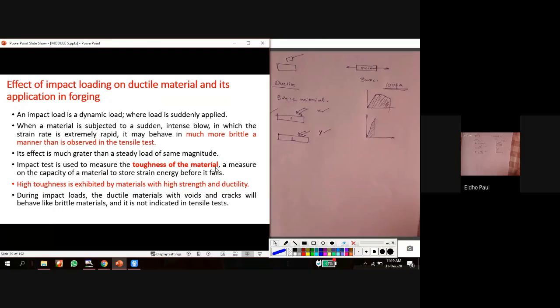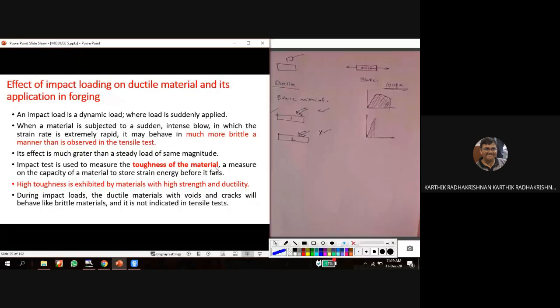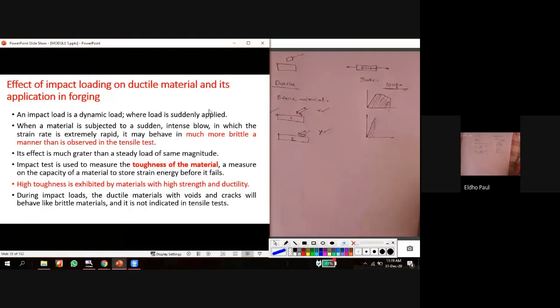Can you give an example of any type of impact test? Izod and Charpy. Yeah, Izod and Charpy tests are the two types of impact test.